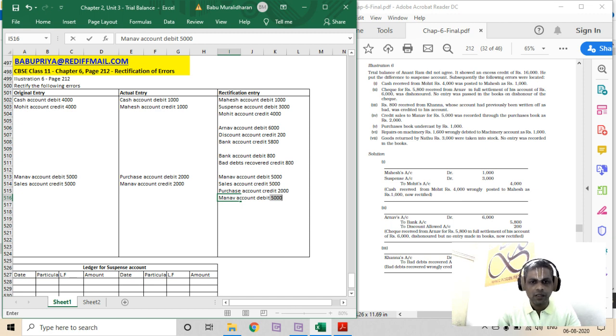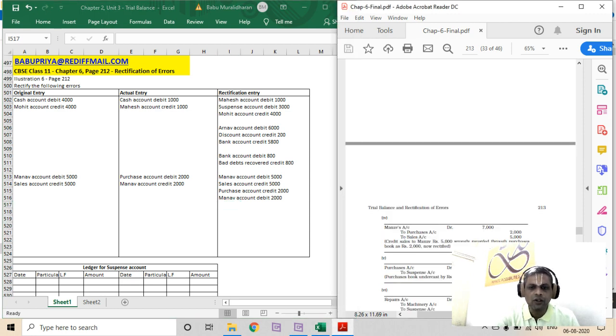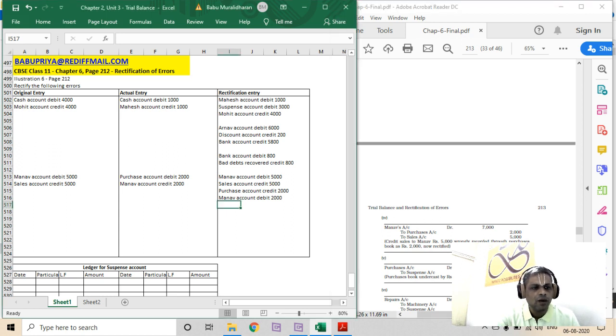Manav account credit, Manav account debit 2,000, right? Is this the right approach? Where we are missing is we have to update it to the purchase account, suspense account also. So in this case, suspense account will not come in place. Why? Because we have this transaction. We have processed this entry, so reverse this entry and account for the correct entry. Reverse this entry: purchase account credit 2,000, Manav account debit 2,000.